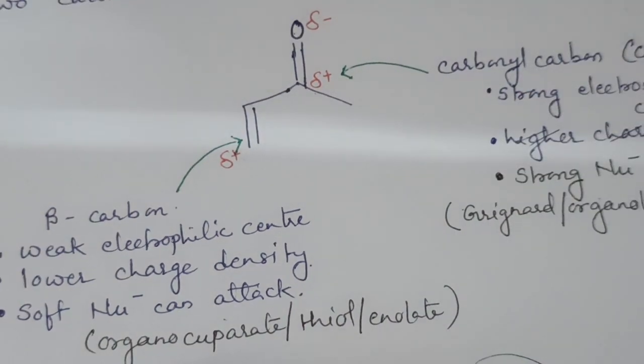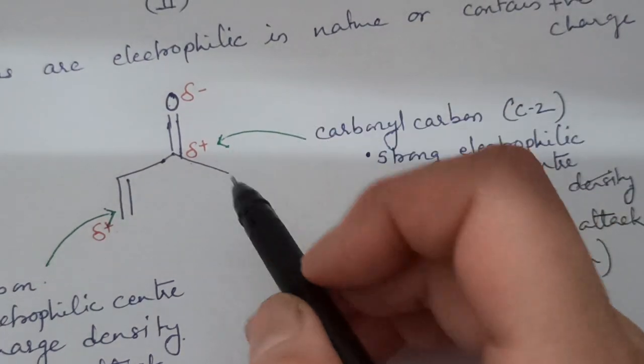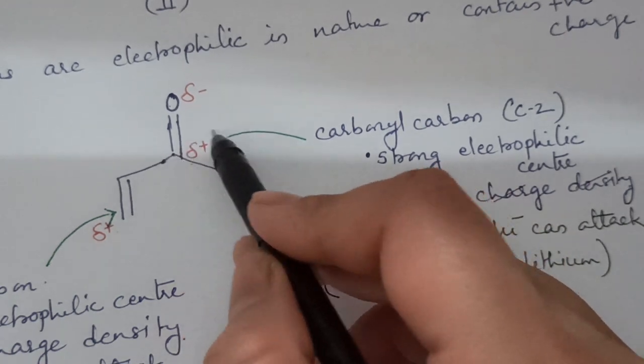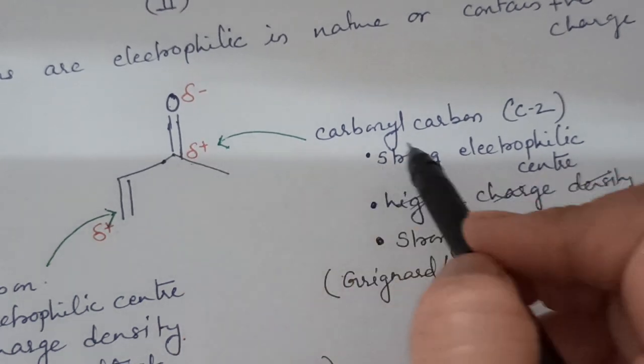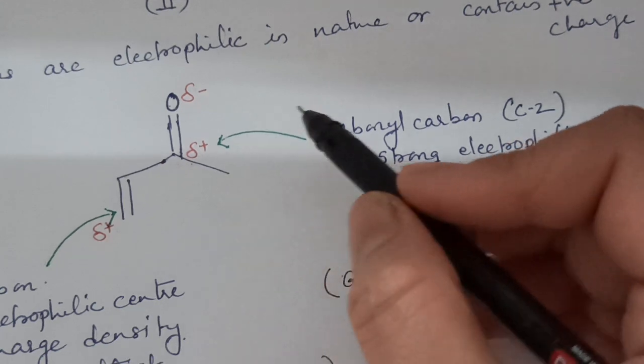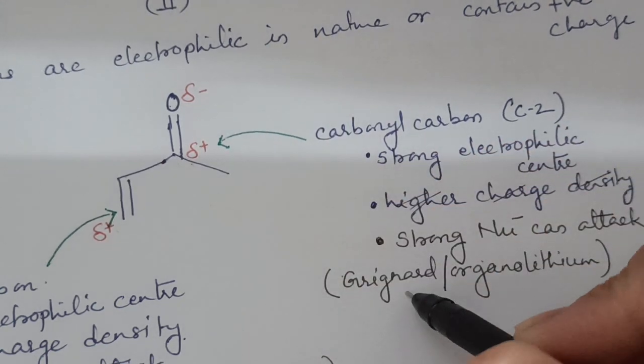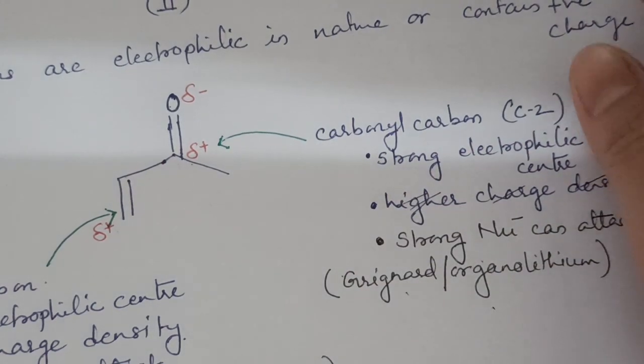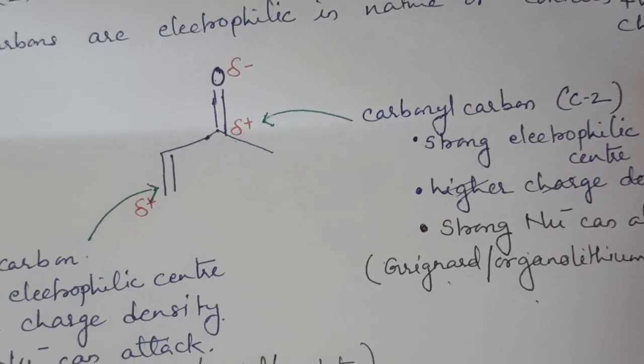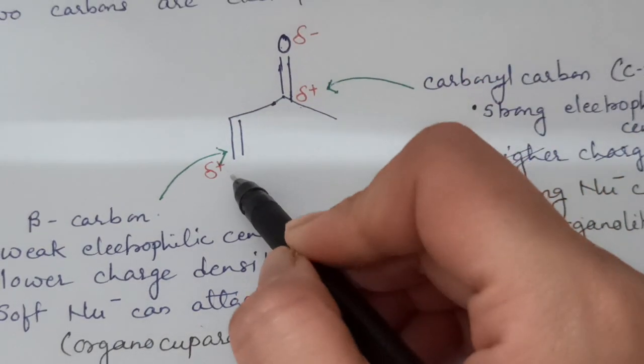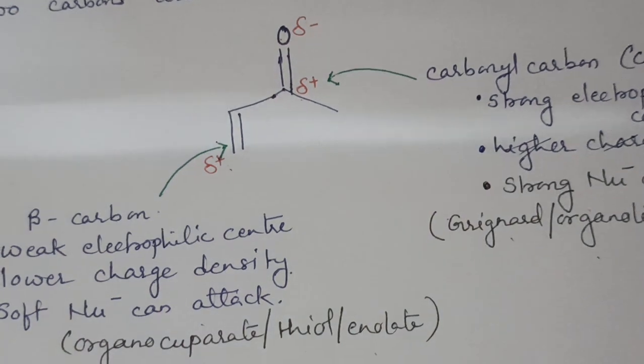Examples of soft nucleophiles are organocuprate compounds, thiols or acetate. Whereas the second position is strongly electrophilic, so a strong nucleophile can attack. Examples of strong nucleophiles are Grignard reagent or organolithium compounds. That's why the addition takes place at the beta position or the fourth position.